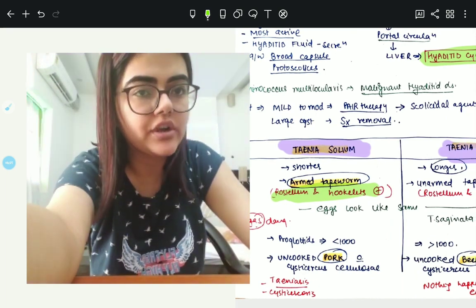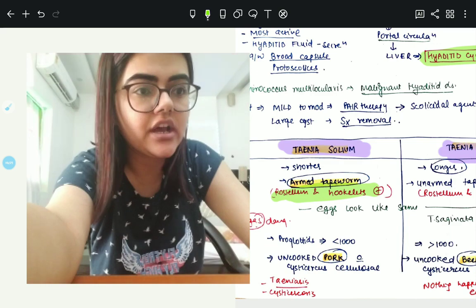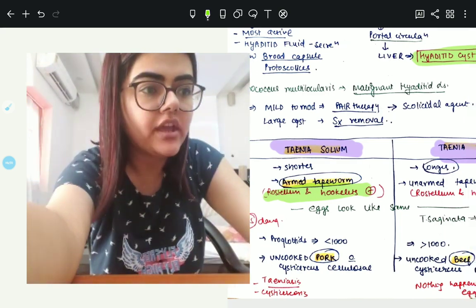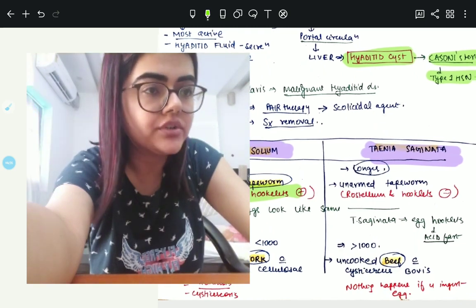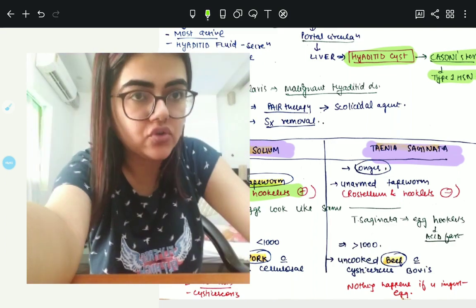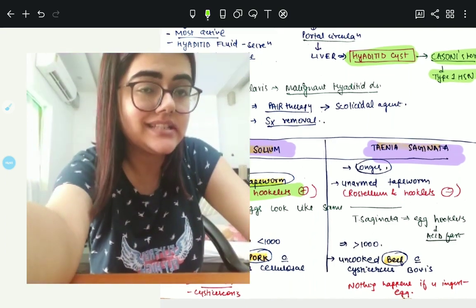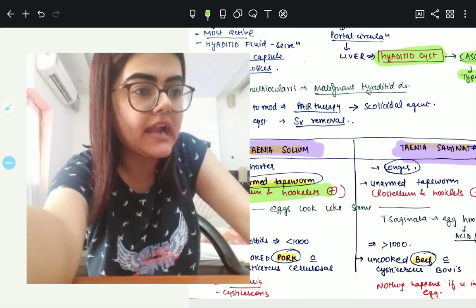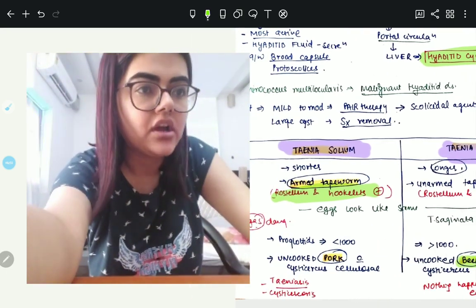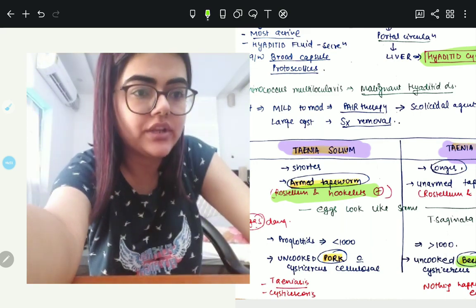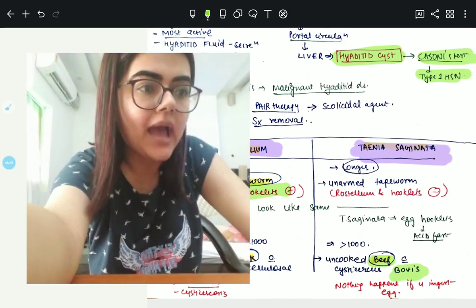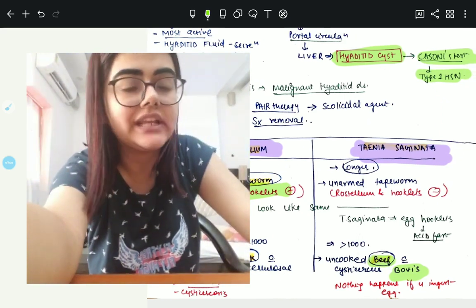The number of proglottids is more in your Taenia saginata. Taenia solium spreads by eating uncooked pork with Cysticercus cellulosae, and Taenia saginata usually spreads by eating uncooked beef with Cysticercus bovis. Okay, so bovis and beef are for your Taenia saginata, and we have taeniasis and cysticercosis due to Taenia solium, while nothing happens if you ingest the egg of Taenia saginata.